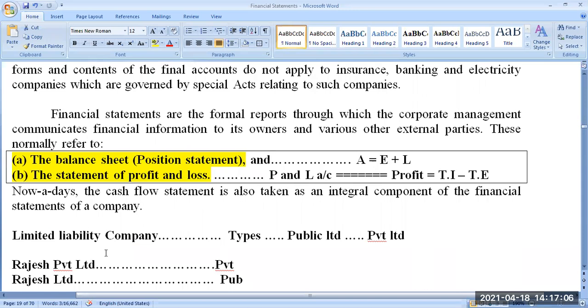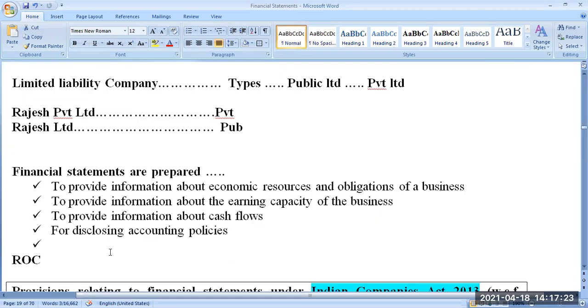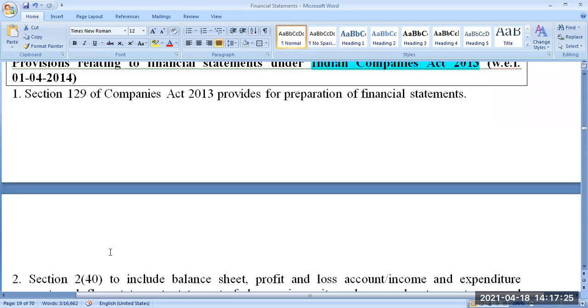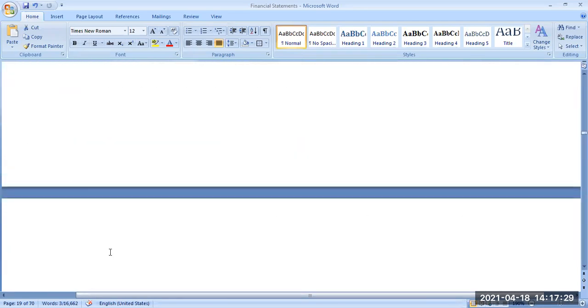You cannot just prepare a balance sheet and a profit and loss account in your own format or your own accounting basic format. We have to follow the format given by that particular enactment. What is that enactment? The Companies Act. What is the format they are giving you? I'll show you what that format is. You have to prepare only in that particular format.